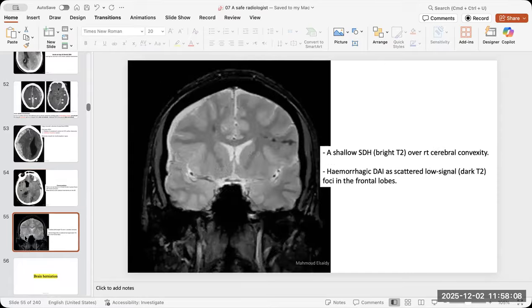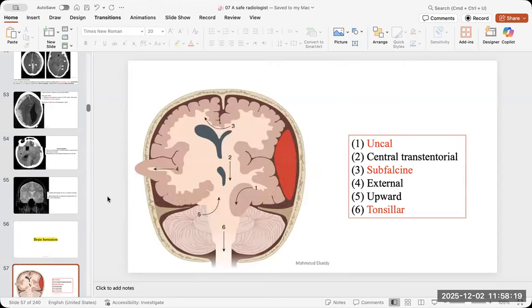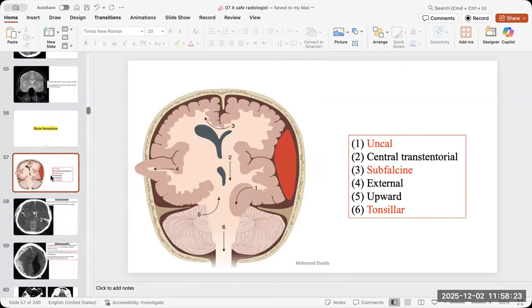So don't mistake it. And don't forget to see how it looks like in the different modalities. The CT, the MRI sequences, you have to be familiar with it. Then the brain herniation, you have 3 or 4 main types of brain herniation in real life and in the exam situation also.